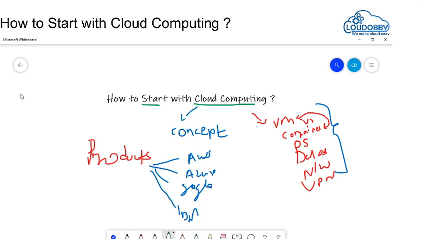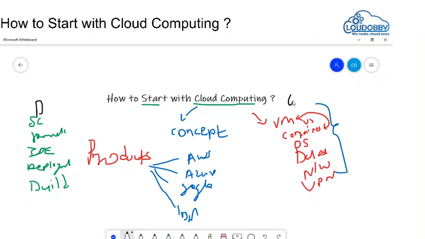If you are a developer, you should know what source control is, what framework you are using for development, what the IDE or integrated development environment is, what deployment is, and how you can make use of build. But in general, you should know VM, container, OS, database, network and VPN basics.